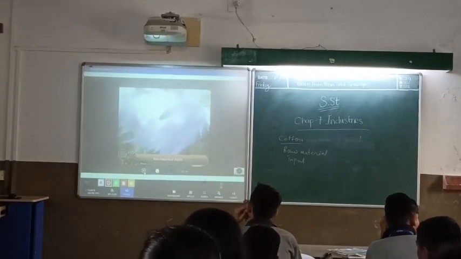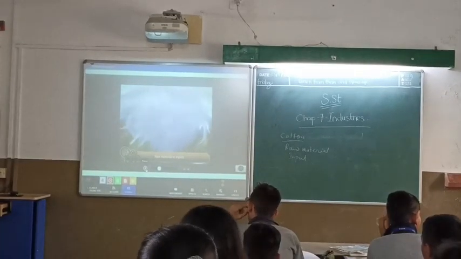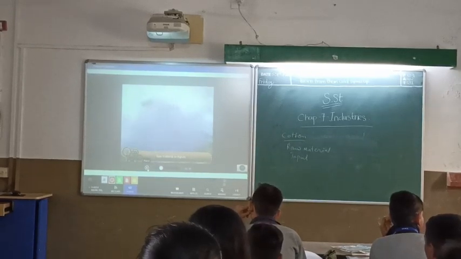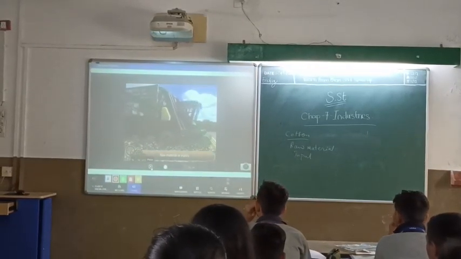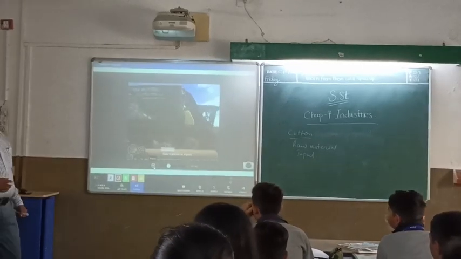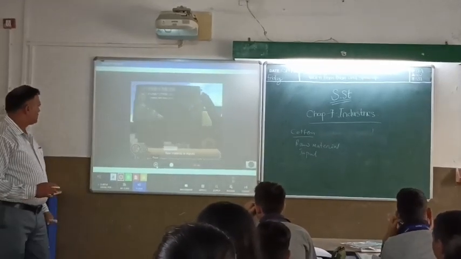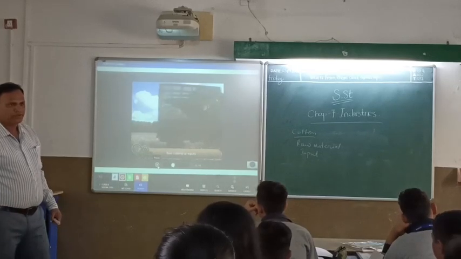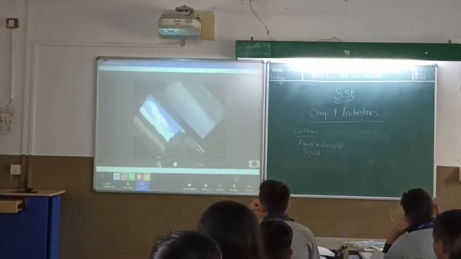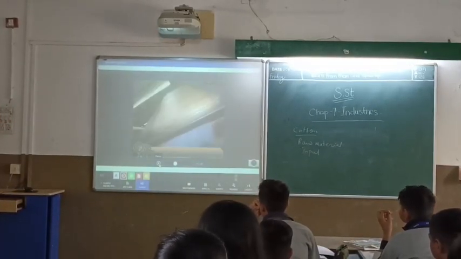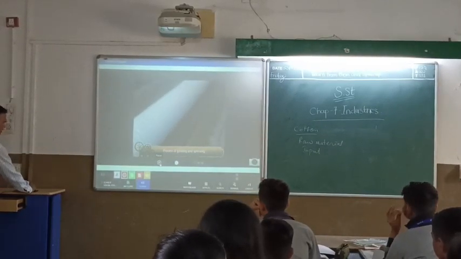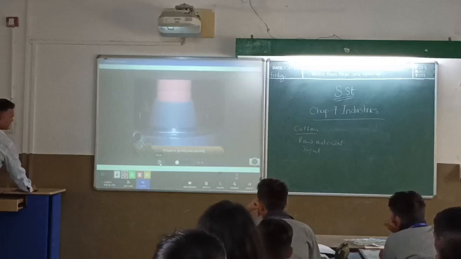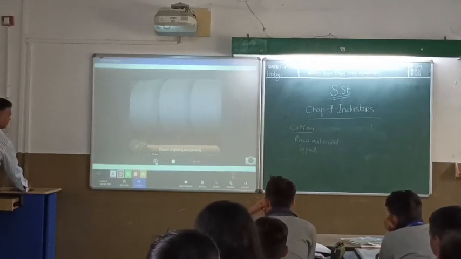Fibers grow around the cotton seeds. These are harvested and packed into bales before being sent to the textile mills. At the textile mills, the cotton fiber undergoes several processes like ginning and spinning.